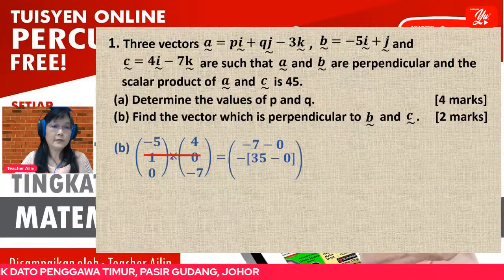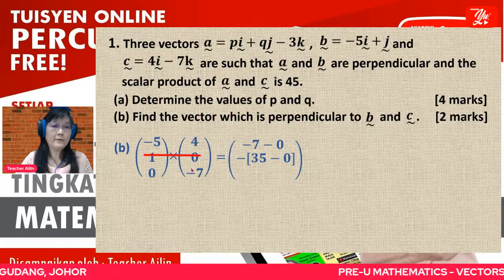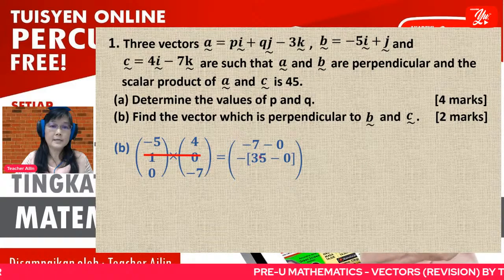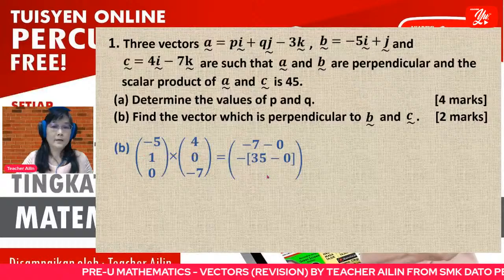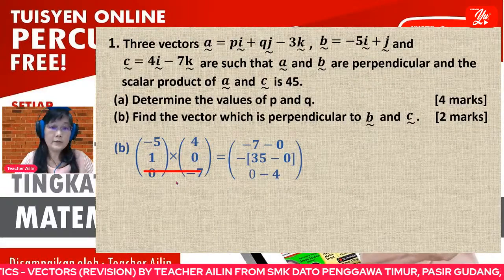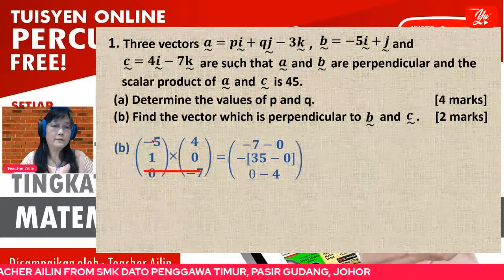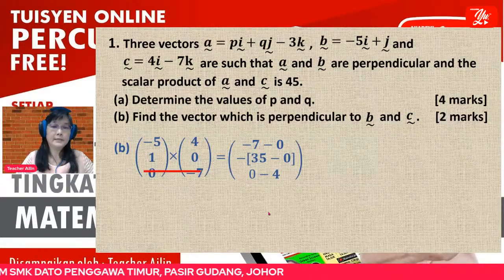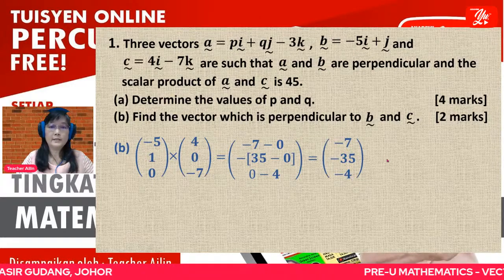After you ignore the second row, you have 4 values: -5 times -7 is 35, minus 0. Then when you go to the third value, you ignore the third row, then with these 4 values, AD minus BC. Then when you simplify, now you get this one.